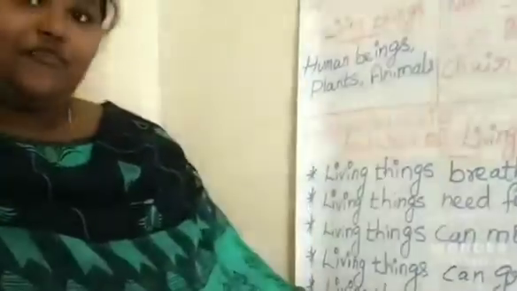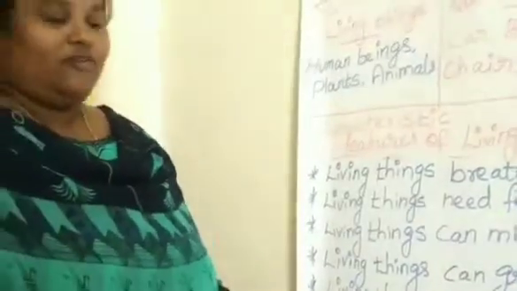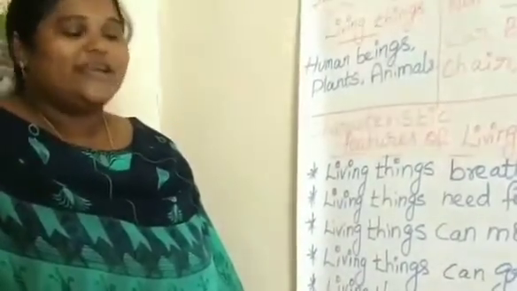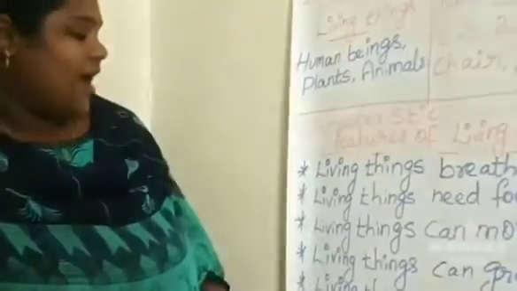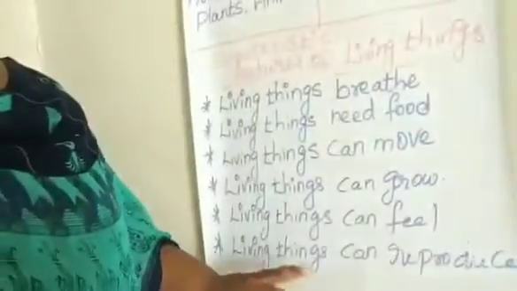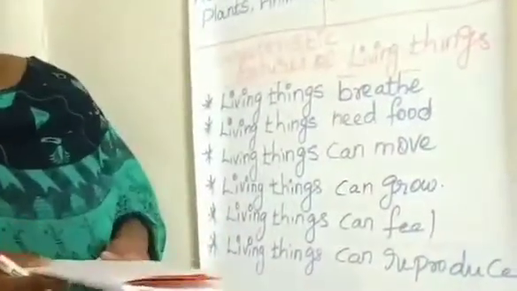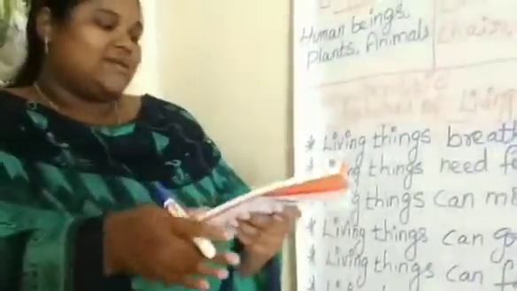And living things can feel. We are feeling everything. Okay, we have sense organs. Through those sense organs, we are feeling things. And living things can reproduce. Living things can give birth to babies. Okay, now we are going to see the topics.